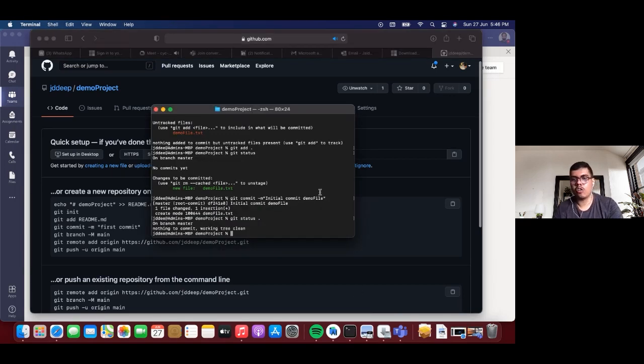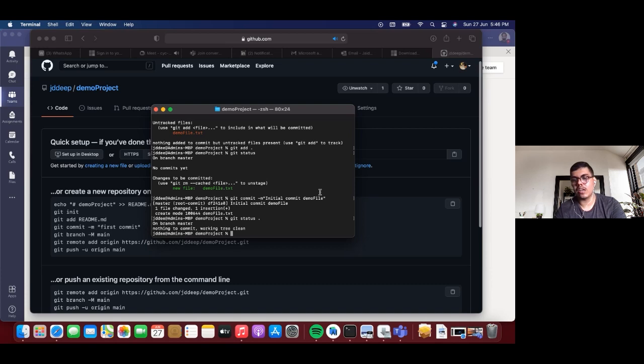So now, talking about what a remote is: it's an online location where you can store your code base. For example, if you want to store it on GitHub or maybe on GitLab. You can add multiple remotes to your project, and it will handle all those things. For example, tomorrow if you want to push it on GitLab, you can do that, or today if you want to push it on GitHub, you can do that by having multiple remotes.